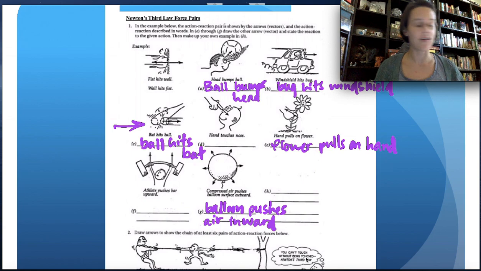And then secondly, you have to be a little bit careful because sometimes we try to turn a free body diagram into an example of Newton's third law, but a free body diagram is just showing forces acting on one object. The third law is always two objects acting on each other. And that's it for our force notes.